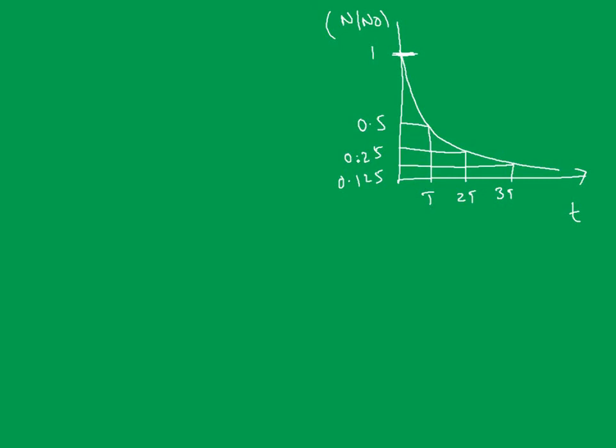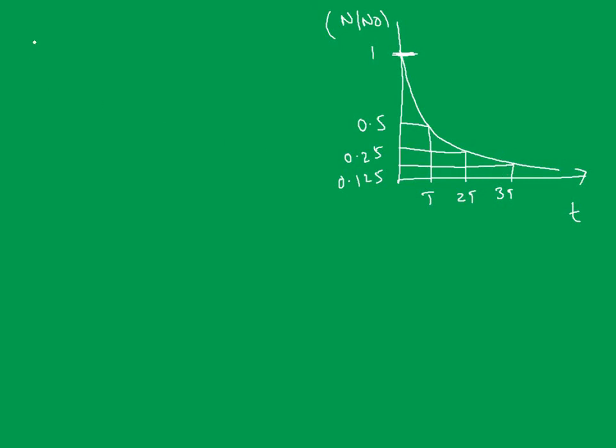Now half of this is 0.25, the second half-life. Half of that is 0.125, the third half-life. It keeps on reducing, and for the fourth half-life it will be around 0.0625.